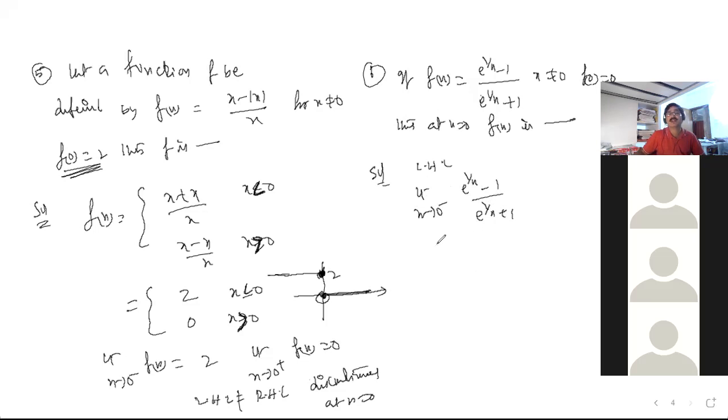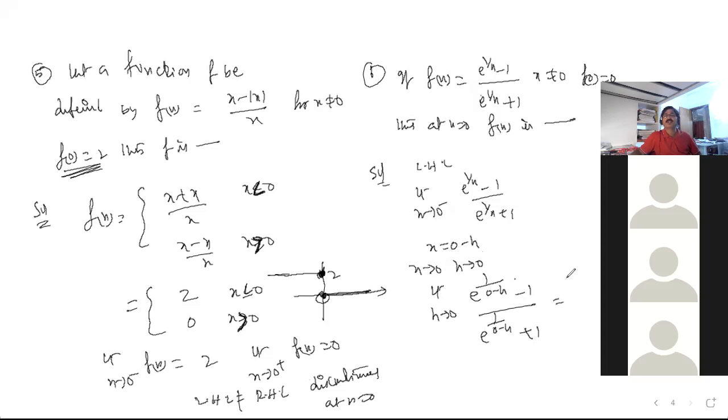Be careful, Nana, when I use the LHL and RHL concept. 0 minus means from 0 we are removing some positive quantity, like this. So as x tends to 0, h tends to 0. Am I right? Is it clear, guys? So I can write limit of e to power of 1 by (0 minus h) minus 1, by e to power of 1 by (0 minus h) plus 1.